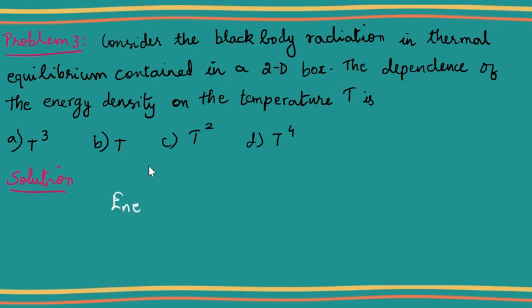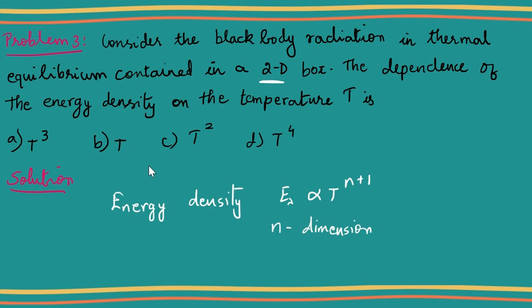So here energy density E of lambda will be proportional to T power n plus 1. Here, n represents the dimension. So, therefore, here it is 2D. There are two dimensions, so n is equal to 2. Therefore, energy density will be proportional to T power 2 plus 1. E lambda is proportional to T cube. Option A is the answer.